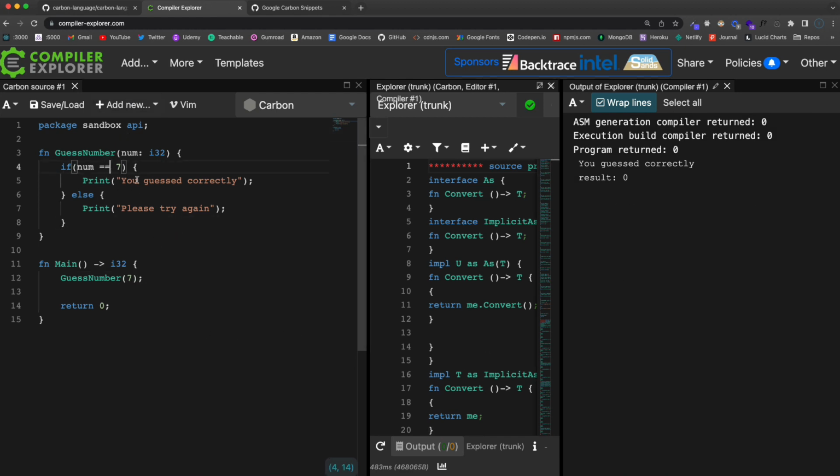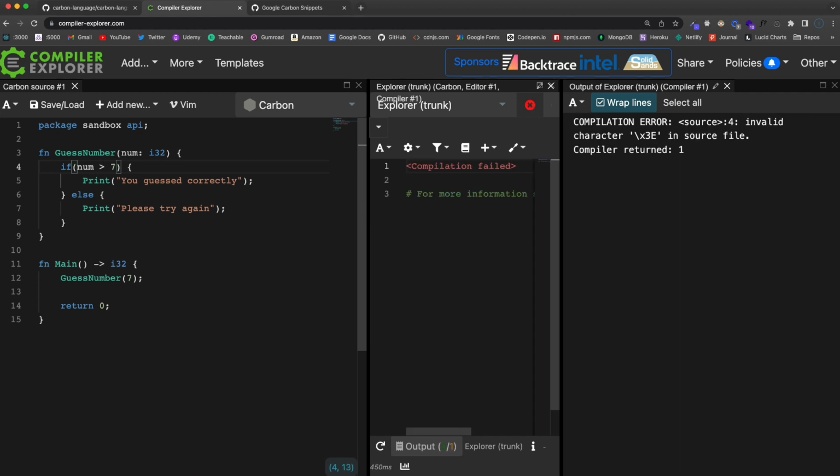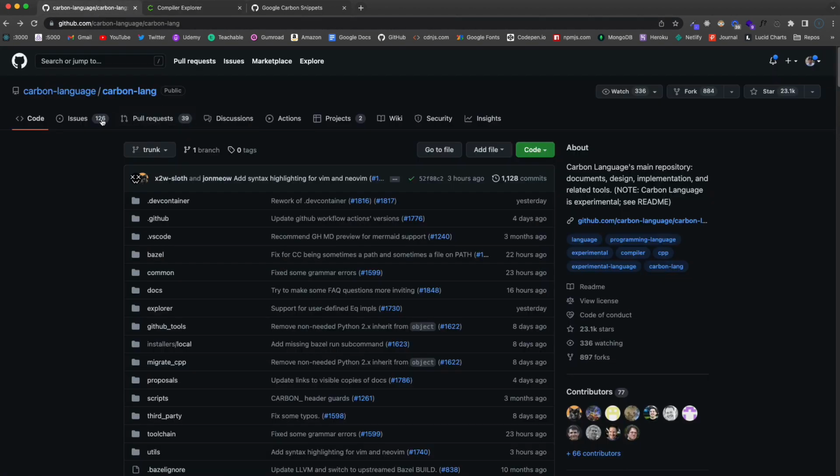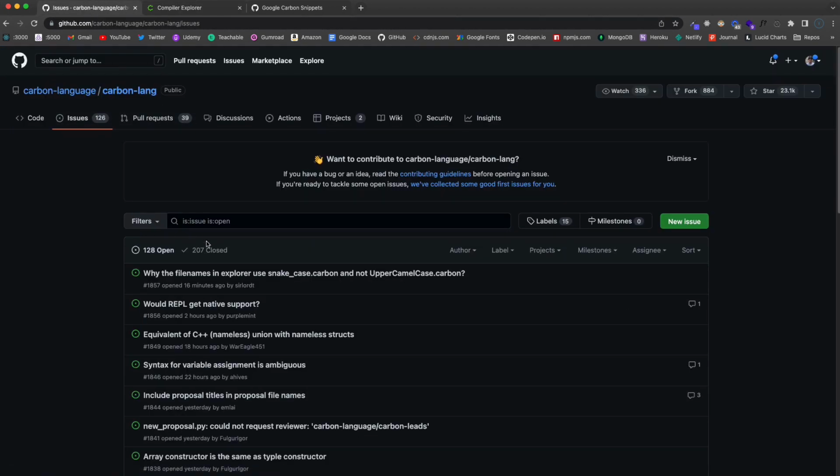Now, this is kind of crazy, but as far as I can tell, they haven't implemented angle brackets yet. So if I say if num is greater than 7, I get this invalid character error. And I actually went into the issues. Let me see if I can find it here.